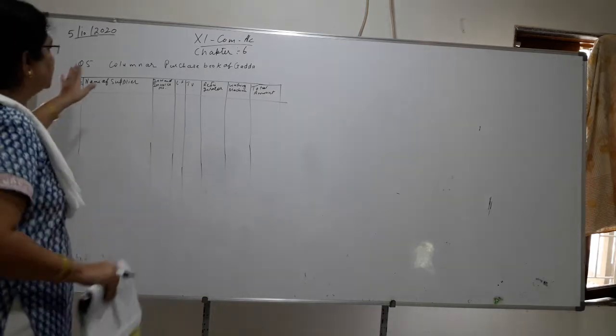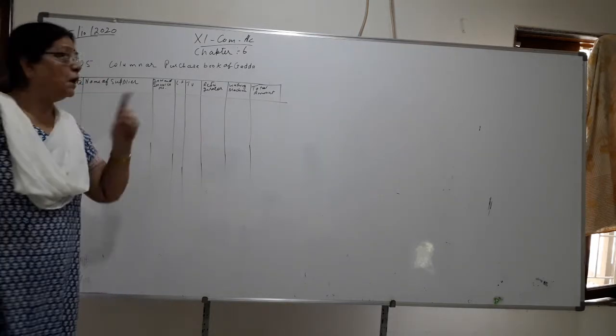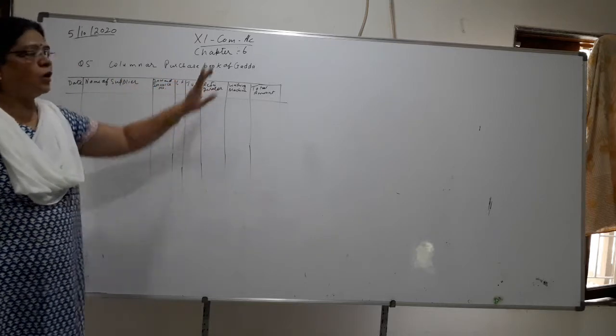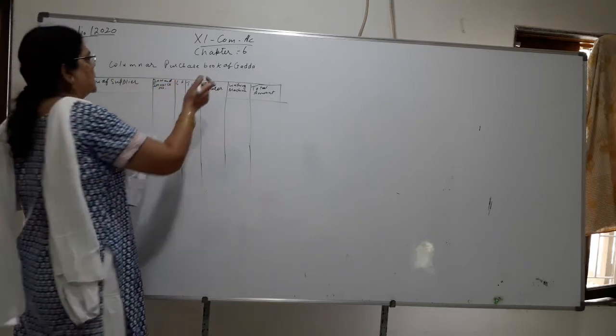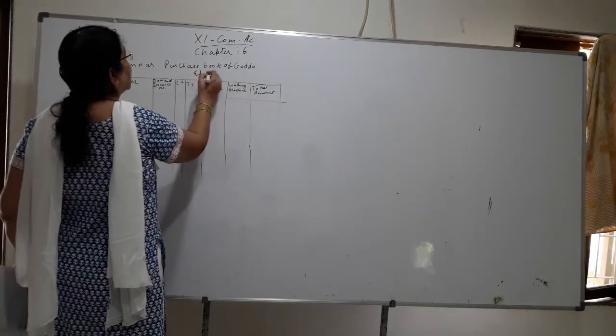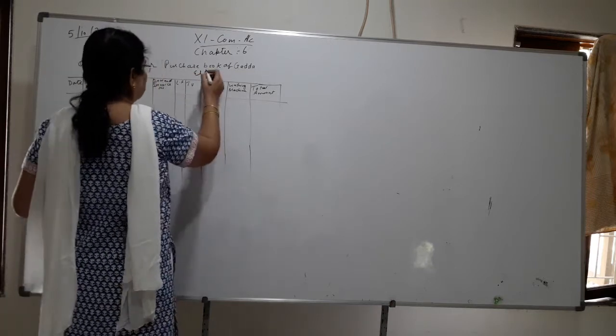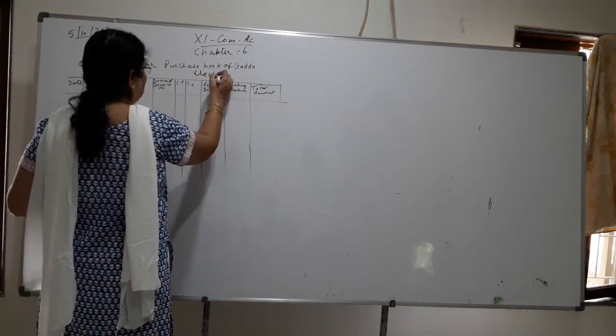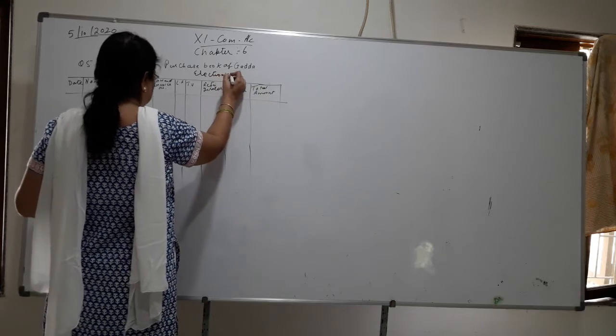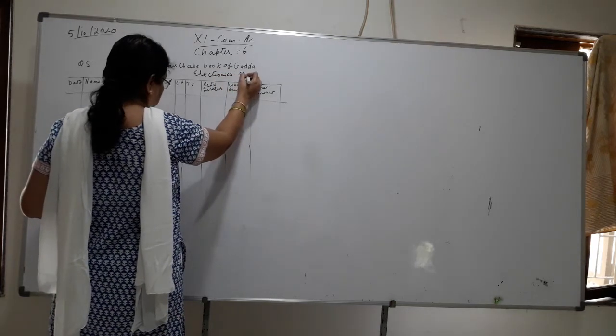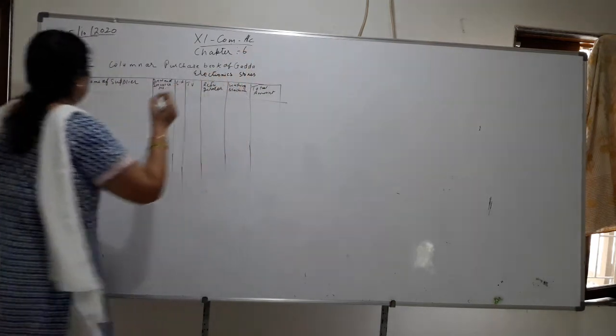Now children, question 5th is the column purchase book of Gada Electronics Stores.